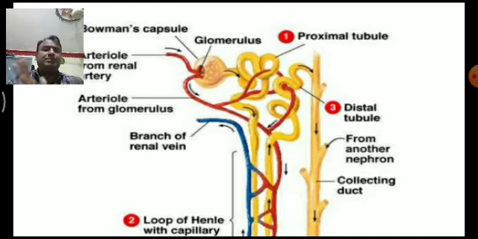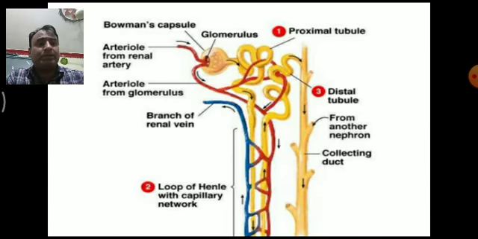PCT is the main part where reabsorption takes place. 60 to 70% reabsorption or secretion of important ions or water takes place in the PCT region. The collecting duct is a duct which collects the urine from the different nephrons. This is all about the nephrons, and I hope you understand the concept of the excretory system and nephron. This is a very important question from the board point of view. And the function of the kidney is regulated by a set of hormones.